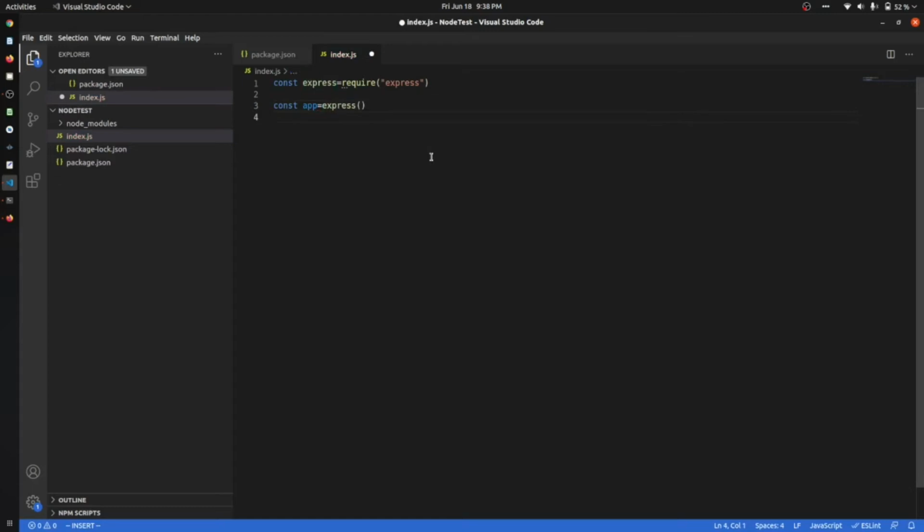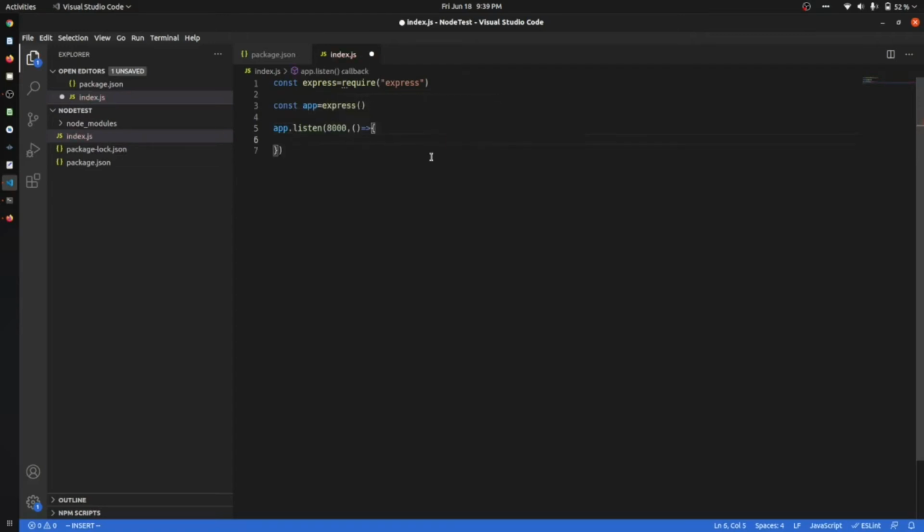express(). Okay, so in JavaScript you know that the semicolon is optional, so you can type it or not, it's up to you. Now we have to listen to a port. Every API listens to a port, so I am giving the port as 8080. Okay, so app.listen, and then I am going to give the port as 8000. Okay, let it be 8000.